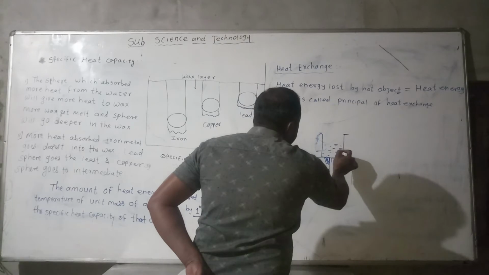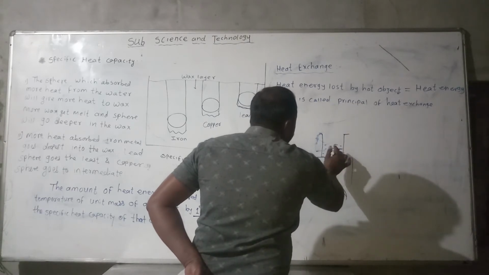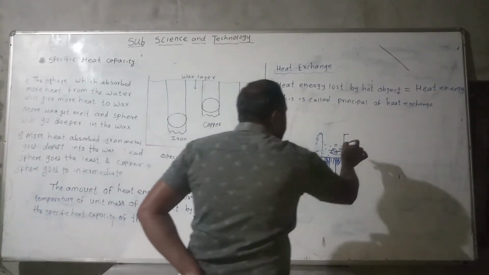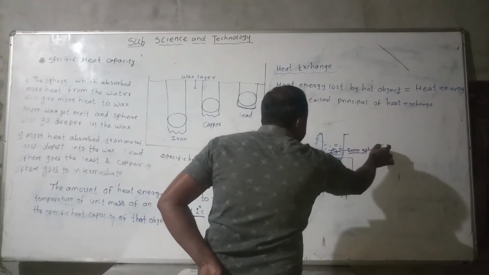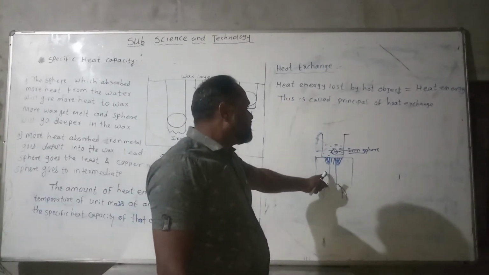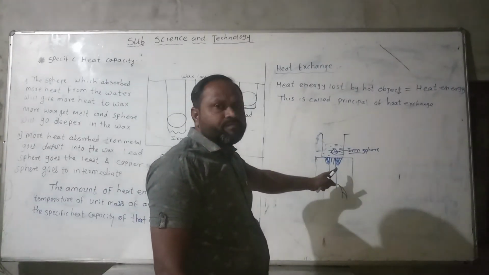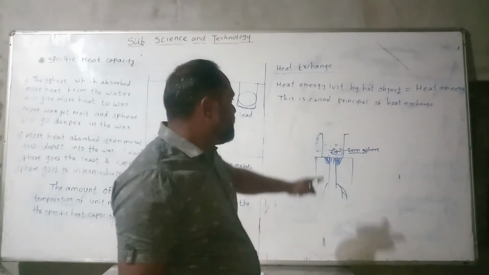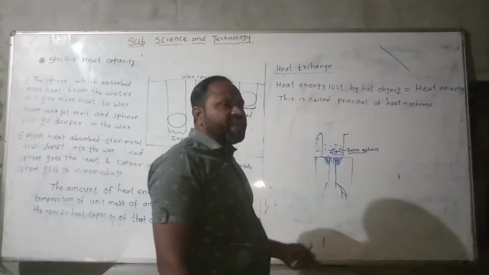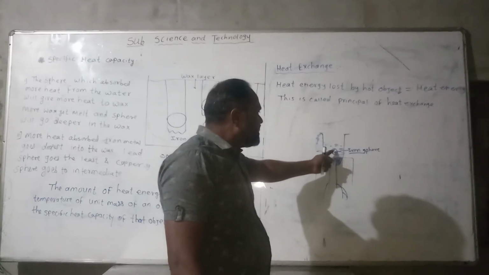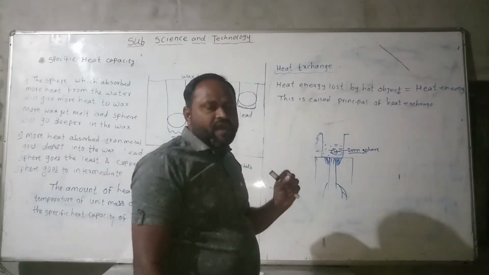In that beaker, put one metallic sphere, an iron sphere, and gently heat the beaker with the help of the burner. The temperature of the water inside the beaker rises, and the sphere gains heat energy.